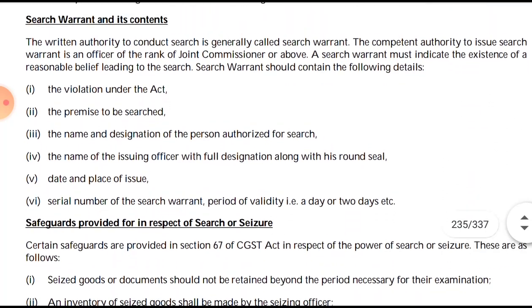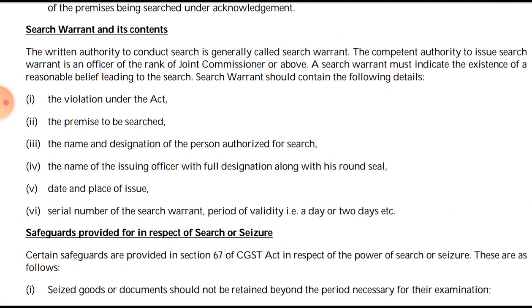Then the content of the search warrant. What is a search warrant? Basically, a written authority to conduct the search is generally called a search warrant. The competent authority to issue the search warrant is an officer of the rank of Joint Commissioner or above. It should be a JC or above-level authority, not below JC.